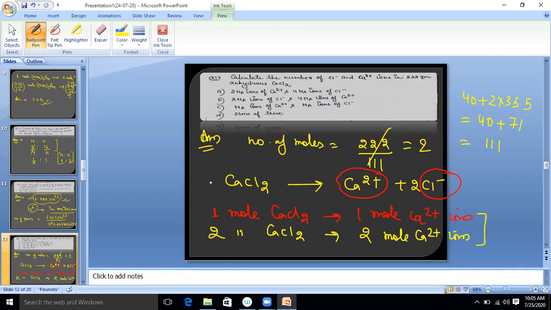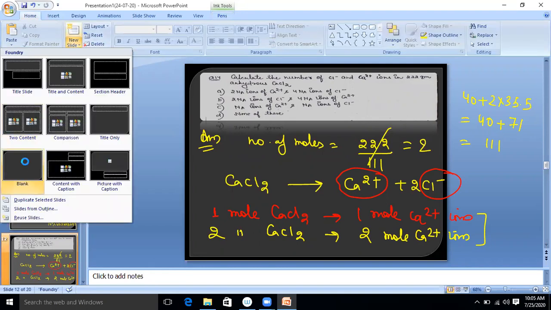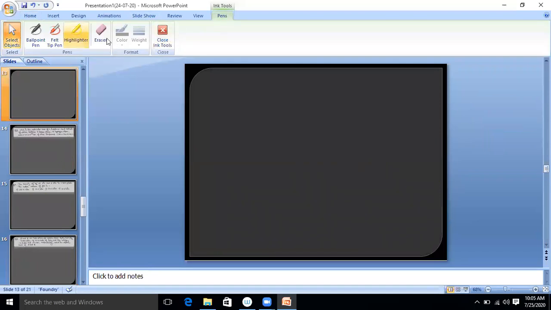Clear? Now look at chlorine. In case of chlorine, what will you do? 1 mole CaCl2 gives how many moles? 2 moles Cl minus ions.